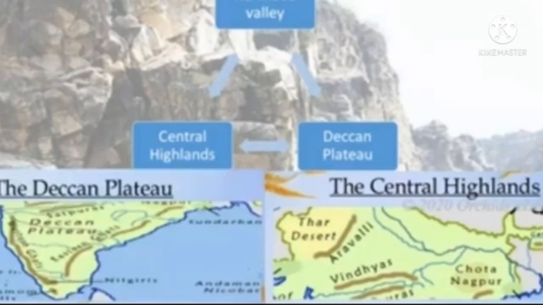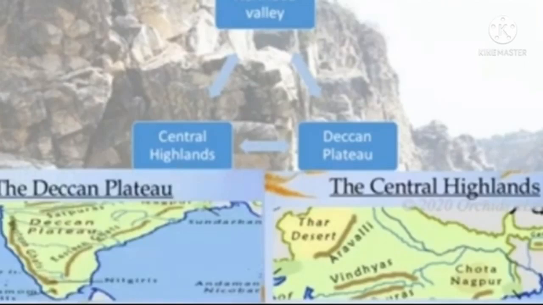One more time, Babu. To the north is the Central Highlands and to the south is the Deccan Plateau. So, the Narmada Valley divides the southern plateau into two parts. The first is the Central Highlands and the second is the Deccan Plateau.